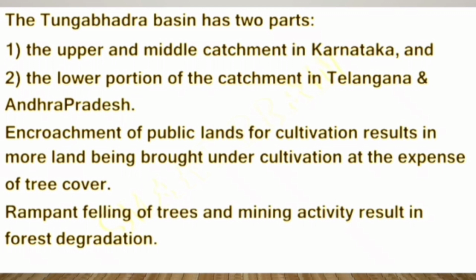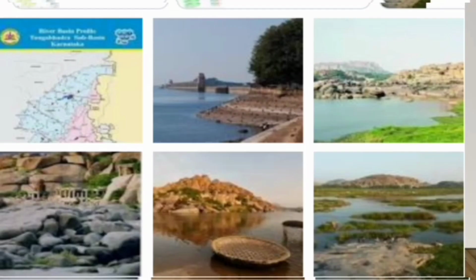Children, how many parts does the Tungabhadra basin have? Two parts. What are they? The upper and middle catchment in Karnataka. Second one, the lower portion of the catchment in Telangana and Andhra Pradesh. Children, you observe the pictures. Tungabhadra river map. Next, flowing the water of the Tungabhadra river.